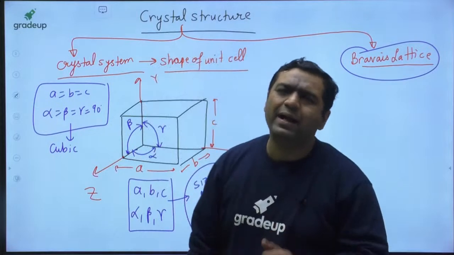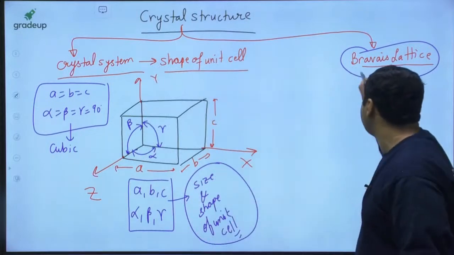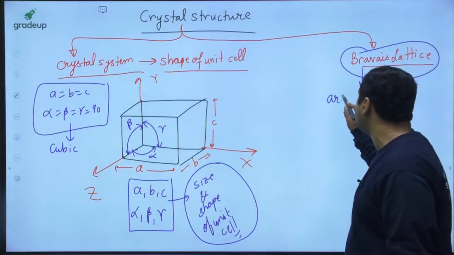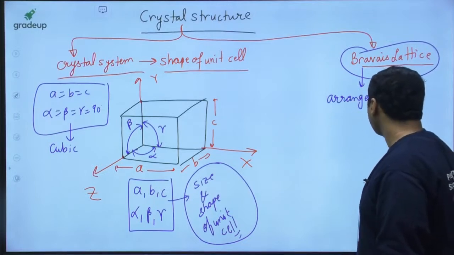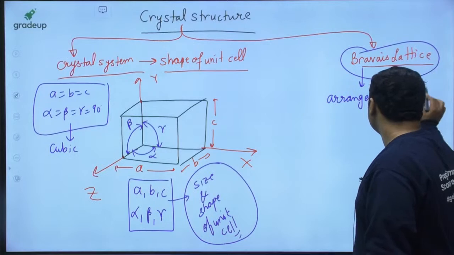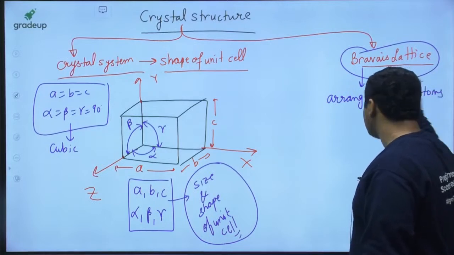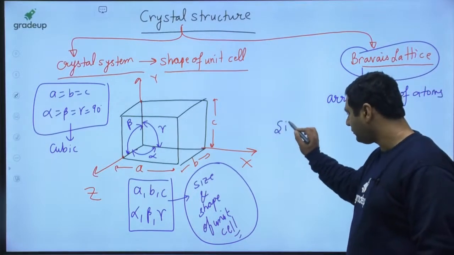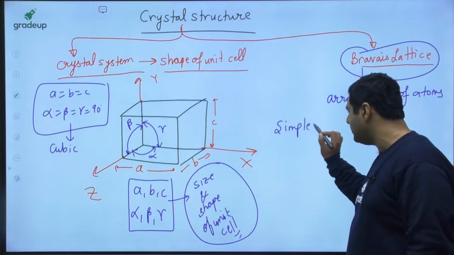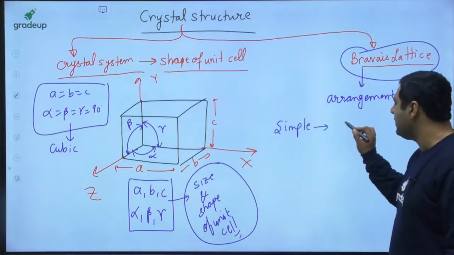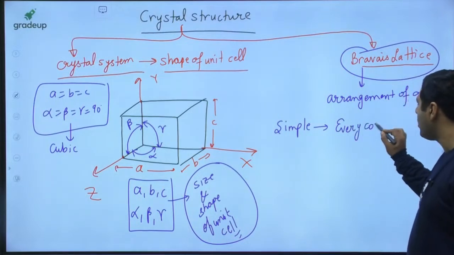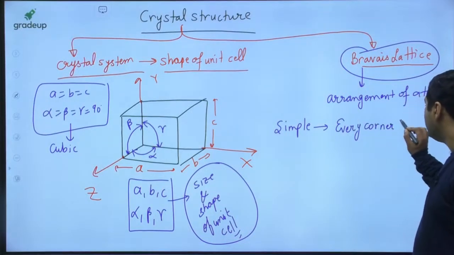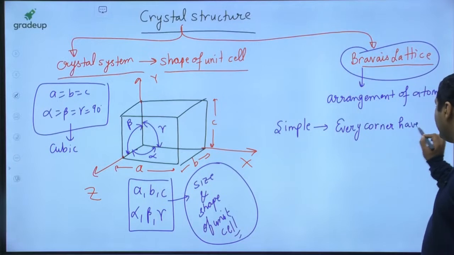And my dear, when we are talking about the Bravais lattice, it means the arrangement of atoms, how the atoms are arranged. The arrangement of atoms is of 4 types. First is the simple arrangement. In simple arrangement, every corner has one atom.